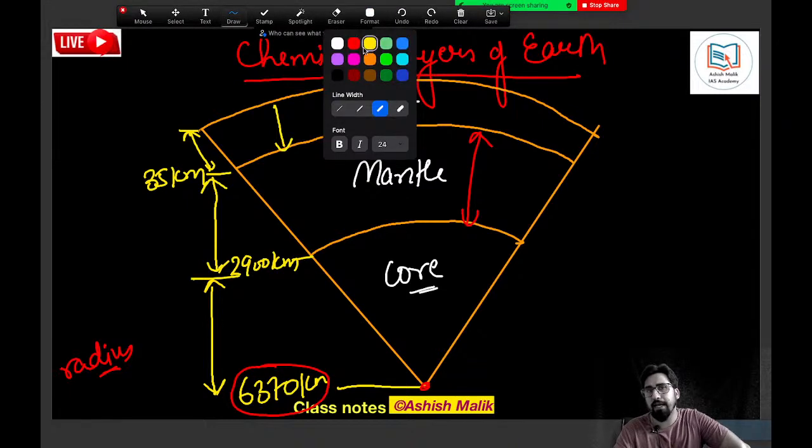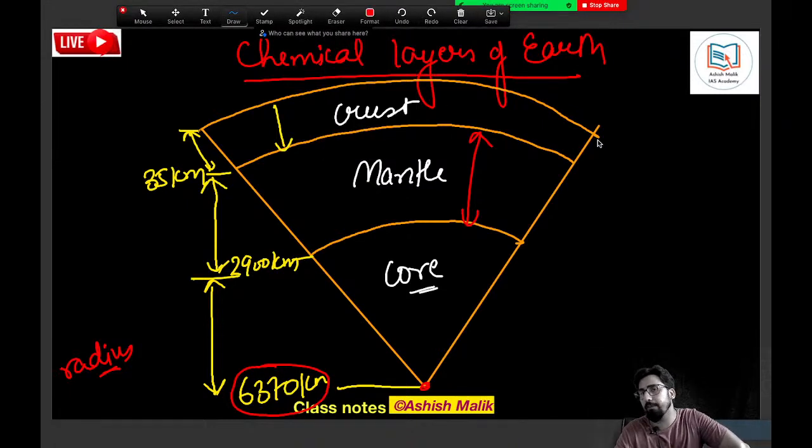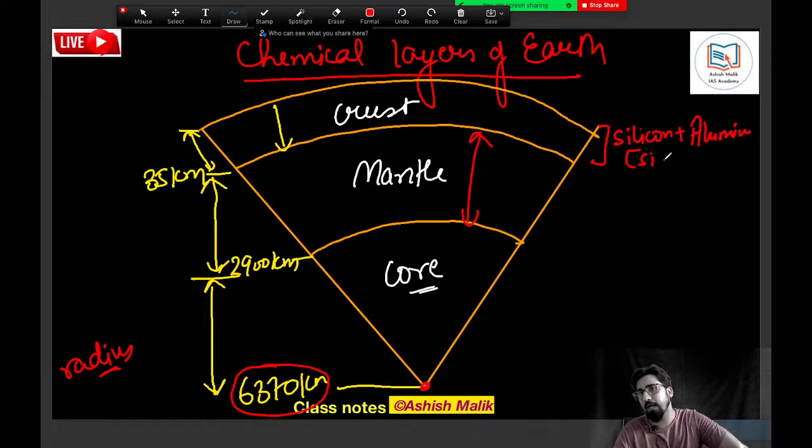So the crust, like I told you, is called sial. The crust is what you call sial. It is made up of silicon and aluminium. So it is what you call sial. The mantle is made up of silica and magnesium.